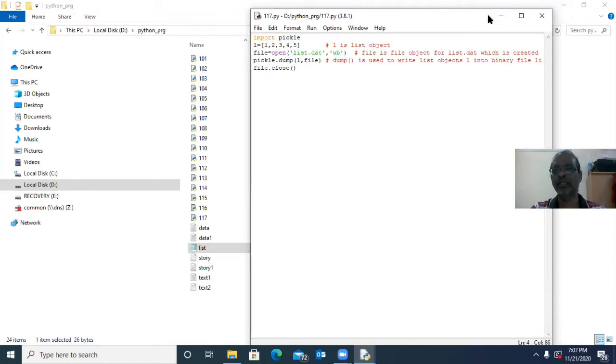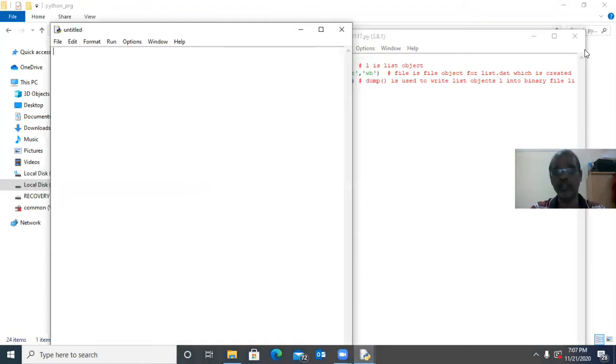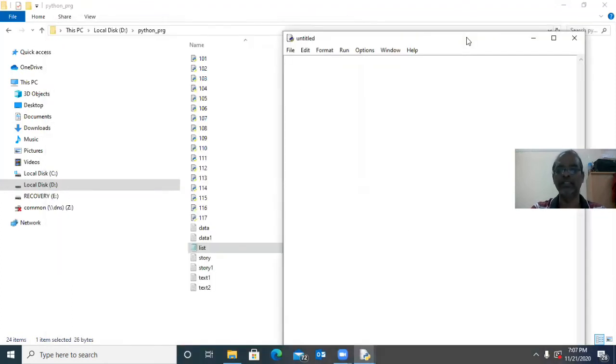Then how can we read? Now we will see. I will write one more program to read the object available in list.dat. We need to read the object from the binary file. For that also we have to import the pickle module.